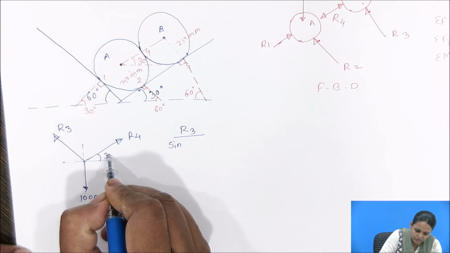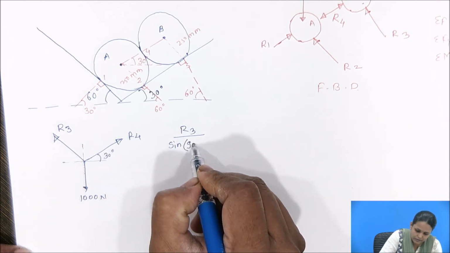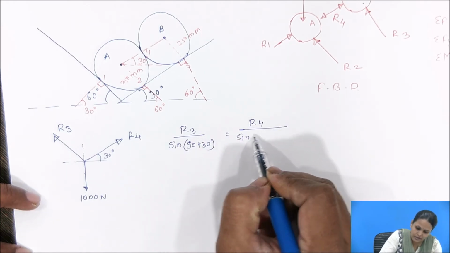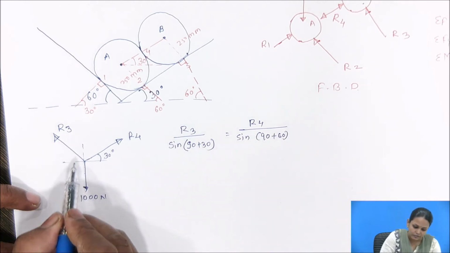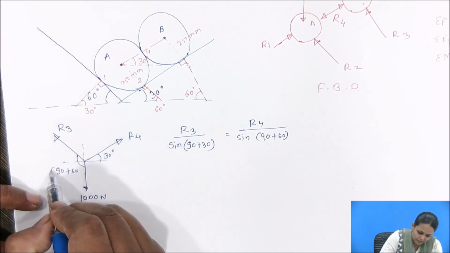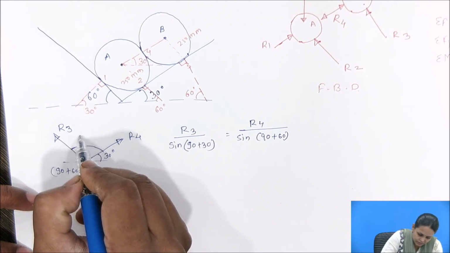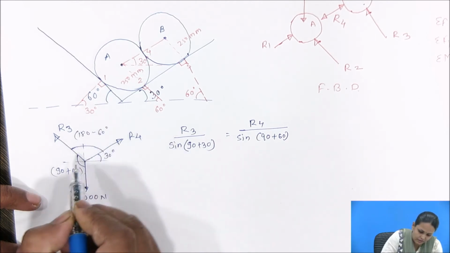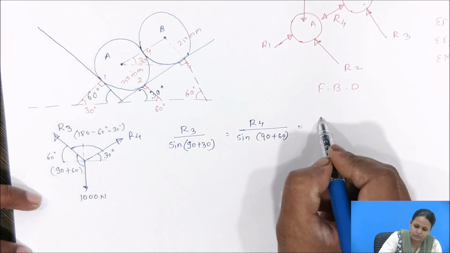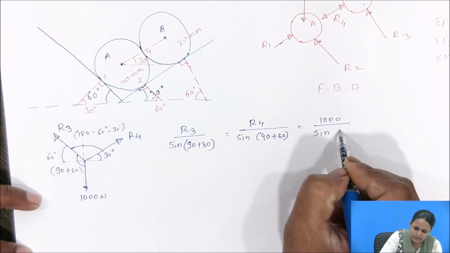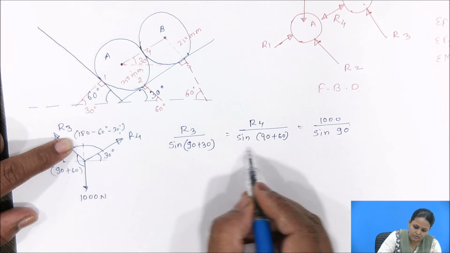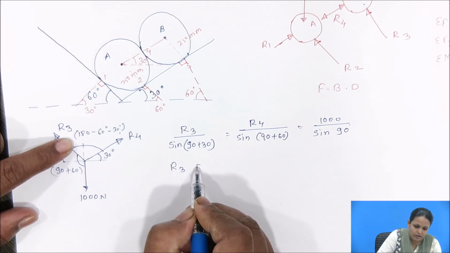This angle is 30 degree, so 90 plus 30, equal to R4 upon sine of 90 plus 60 degree, the angle between the other two, equal to 1000 divided by sine of the remaining angle, 180 minus 60 minus 30, which gives sine 90. From this equation we have to find R3.